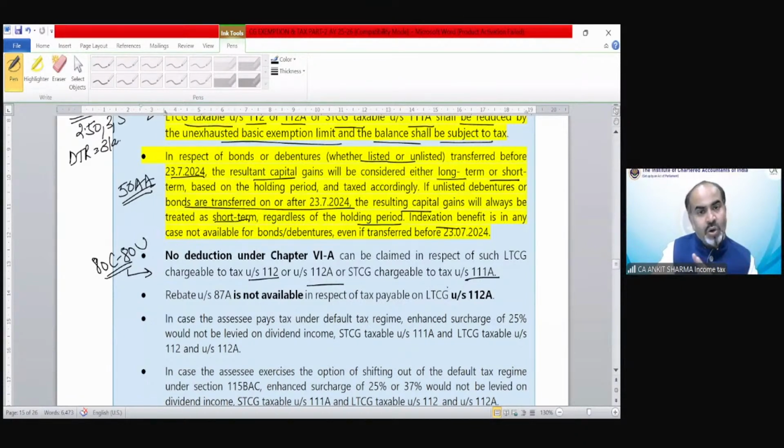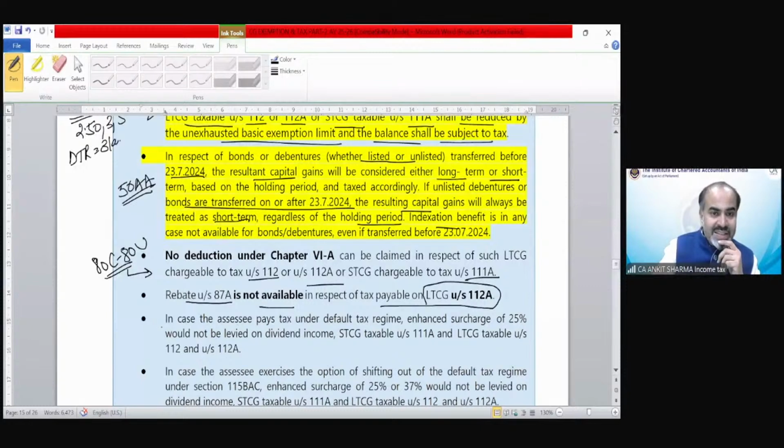So deductions are also not allowable from this. Again, the rebate under section 87A is not available in case of tax payable on long-term capital gain under section 112A. The rebate amount that we can claim cannot be available from long-term capital gain under section 112A.